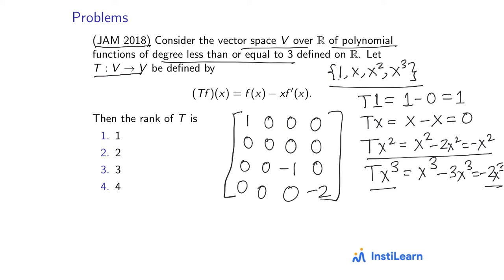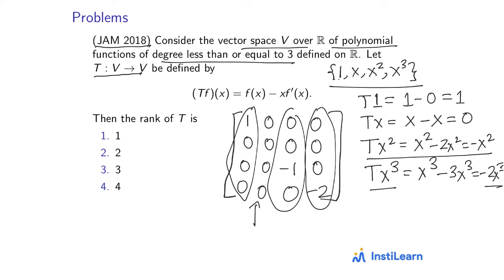Now you can easily see that one column is completely 0, so rank is 3 or less. But these three vectors are definitely linearly independent from each other because they have non-zero entries at different places. Okay, so there are three linearly independent columns, and so rank is 3.